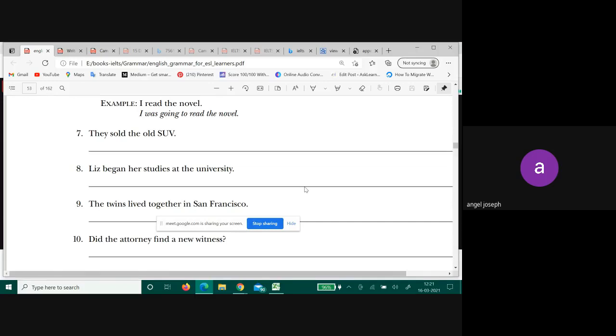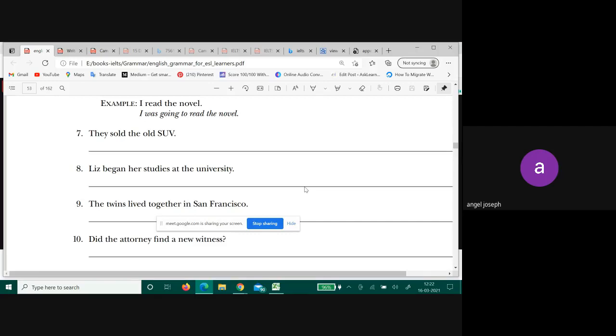They sold the old SUV. They were going to sell the old SUV. Why did sold become sell? They were showed the past tense. So sell does not need to show the past tense again. You show the past tense only once, right? Were. They were going to sell the old SUV.